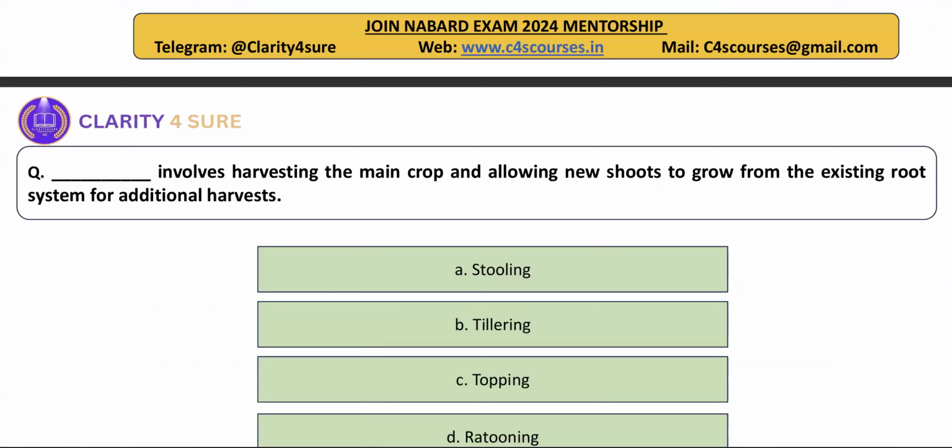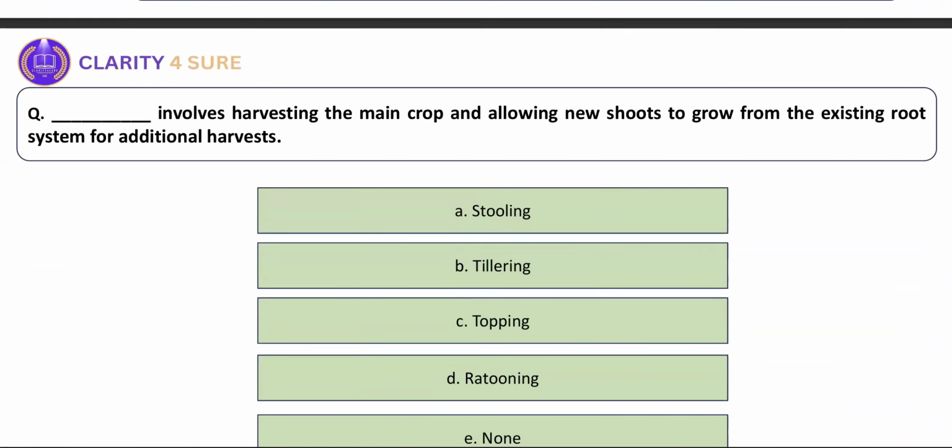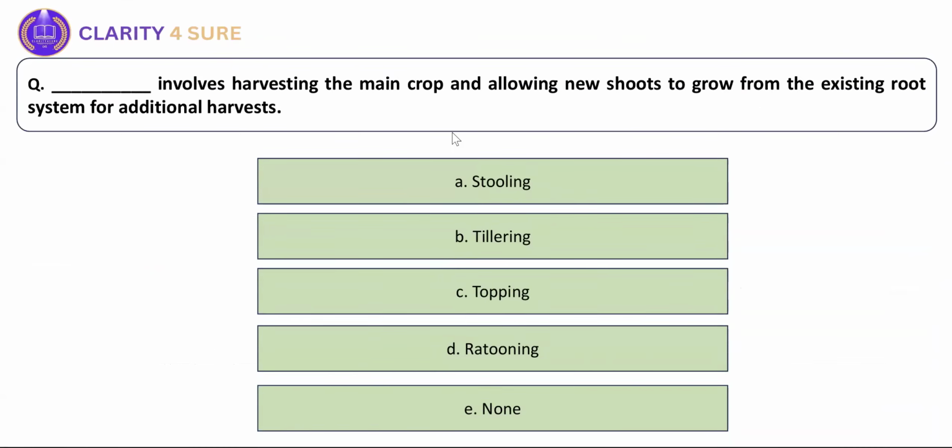Next question. Dash involves harvesting the main crop and allowing new shoots to grow. What term do we use for this? Very simple, ratooning. Yes, in ratooning we cut the crop and the plant regrows from here again. This is known as ratooning.